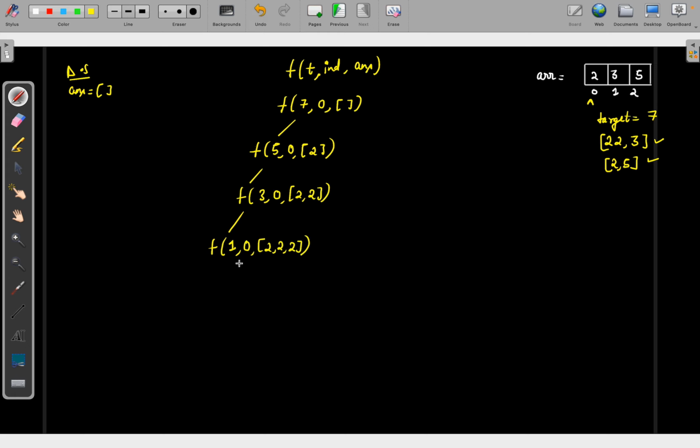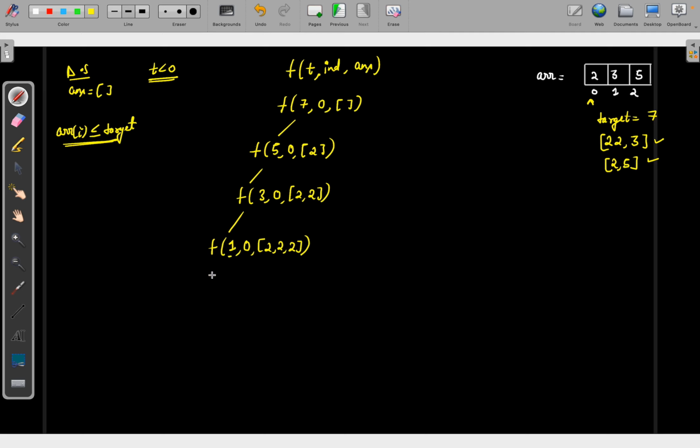Now can you see that if you are going to take 2, your target will not become 0? It will become less than 0, right? So you cannot pick 2, because if you pick 2, it will decrease your target, and the target will become less than 0, right? So you need to choose wisely. If your array element is going to be lesser than or equal to the target, not greater, lesser than or equal to the target. Now you can see 2 is greater than the target, so you won't take it. That is the smart move you can do here.